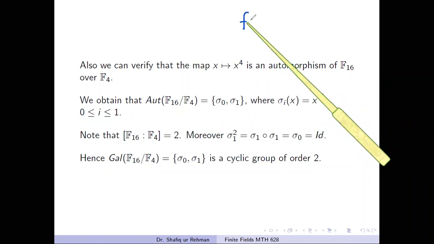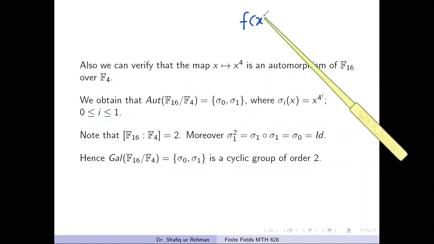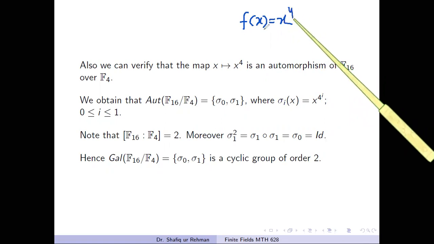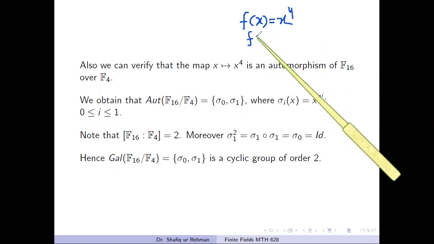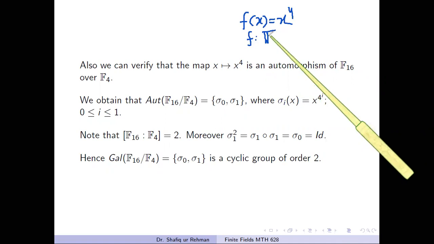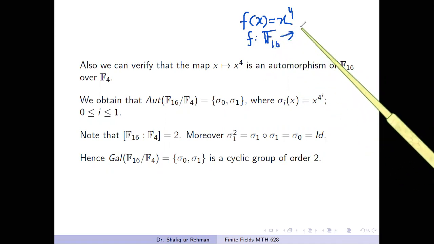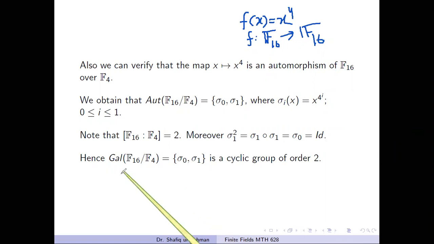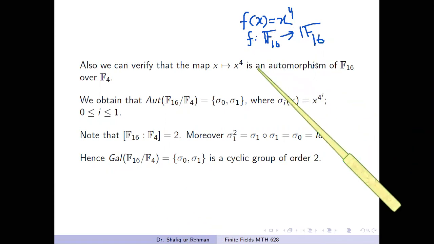If we define the mapping f from F16 to F16 by f of x equals x power 4, we can prove that this mapping is an automorphism, and also we can check that it fixes the elements of F4.